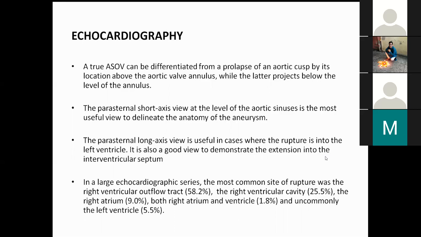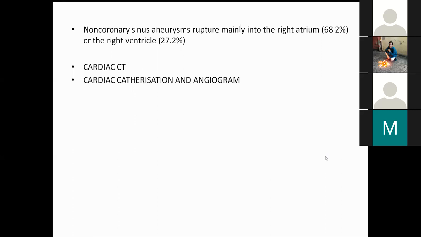Right. Sir, there is another point mentioned in the book, the role of cardiac CT and cardiac catheterization and angiogram, and they have not specified the role of cardiac CT much in cases of this, because it's an acute condition. See, usually the presentation which we get is not that acute. Yes, that's right. But most of the cases, what the Essentials of Postgraduate book says is that they generally present with an acute state.